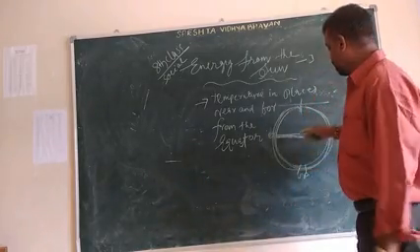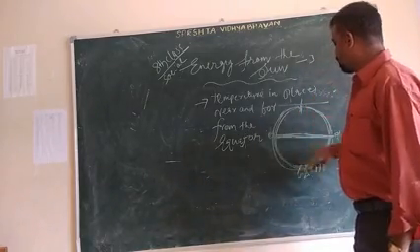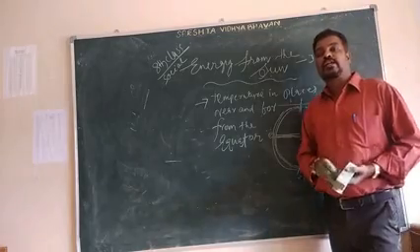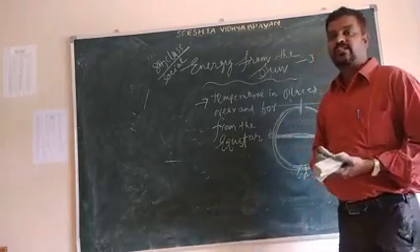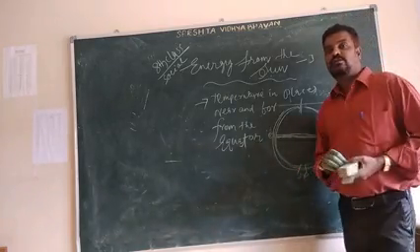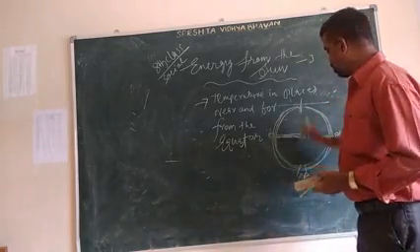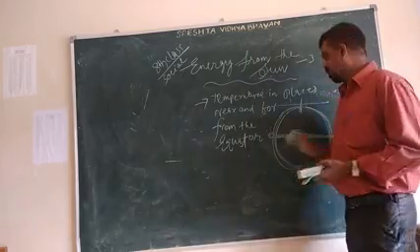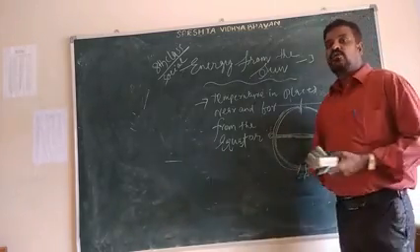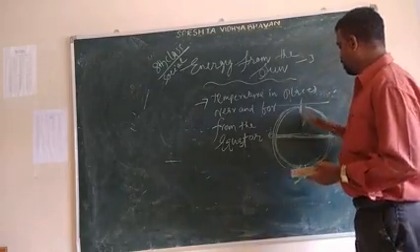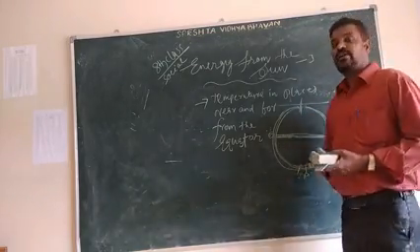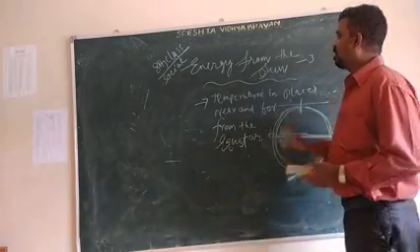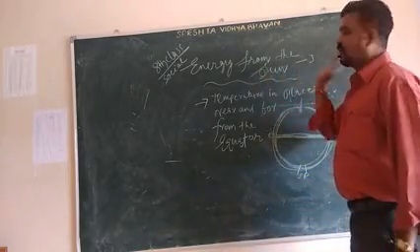And those places far away from the equator generally have a cool climate. For example, Vladivostok, the North Pole, the South Pole. Generally these places have a cool climate. Why? Because they are far away from the equator. So this is all about energy from the sun.